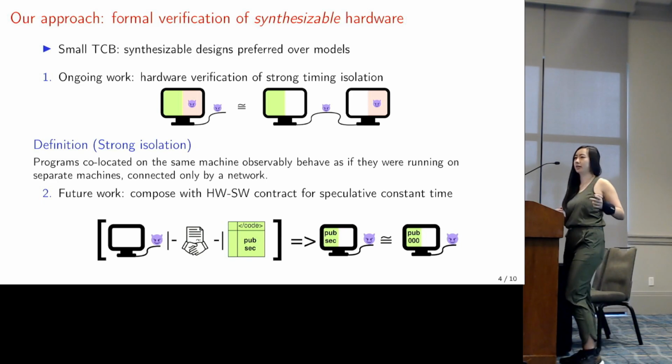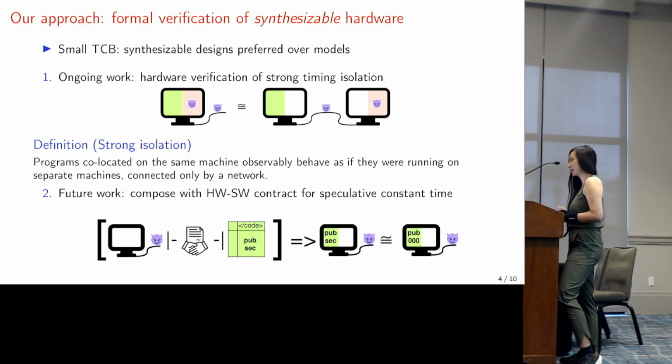So reading the turnstile symbol as the word satisfies, we want to say that assuming hardware satisfies the contract and software satisfies the contract, then running secret code on a machine is equivalent, to the attacker, to running code without secrets. After we compose the two together, we'll get the final end-to-end guarantee that running secret code on a machine co-located with an attacker is equivalent, from the perspective of the attacker, to running code without secrets on its own machine.